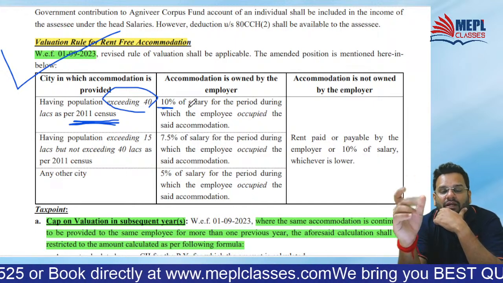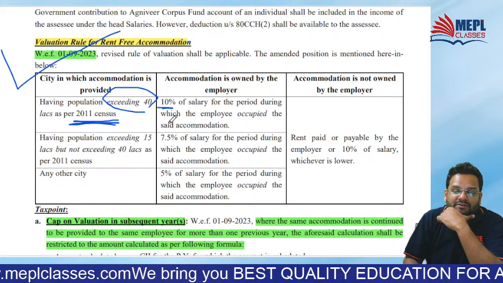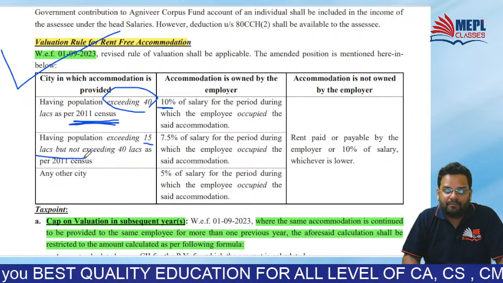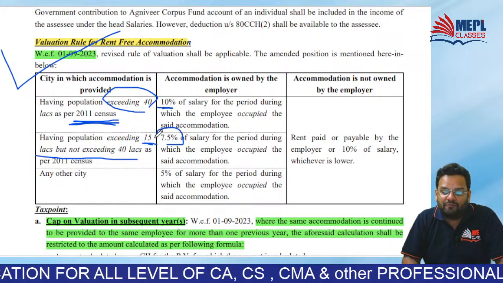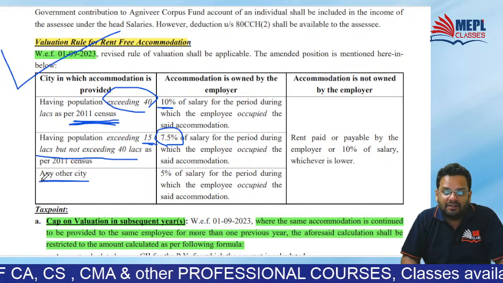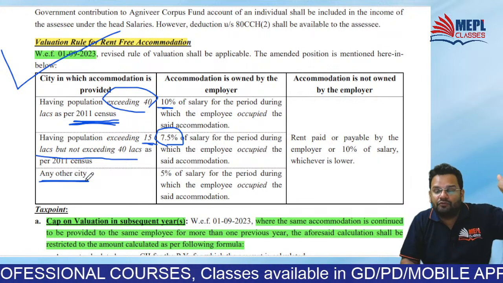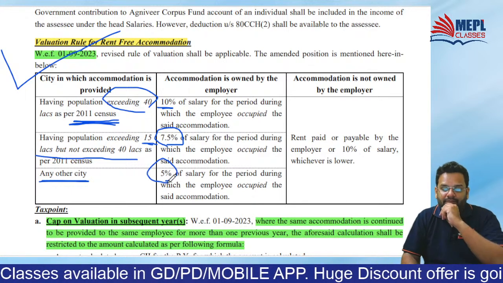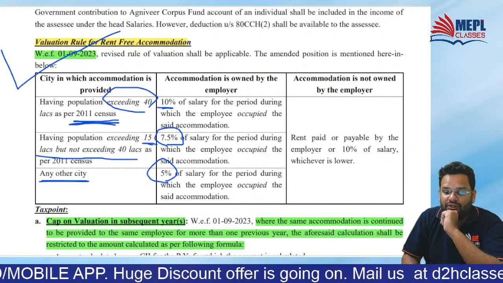Now it has come down to 10% of salary. When the population is between 15 to 40 lakhs, 7.5% of salary. And in any other city, where the population is less than 15 lakhs, it is 5% of salary. Did you understand the new valuation for accommodation?